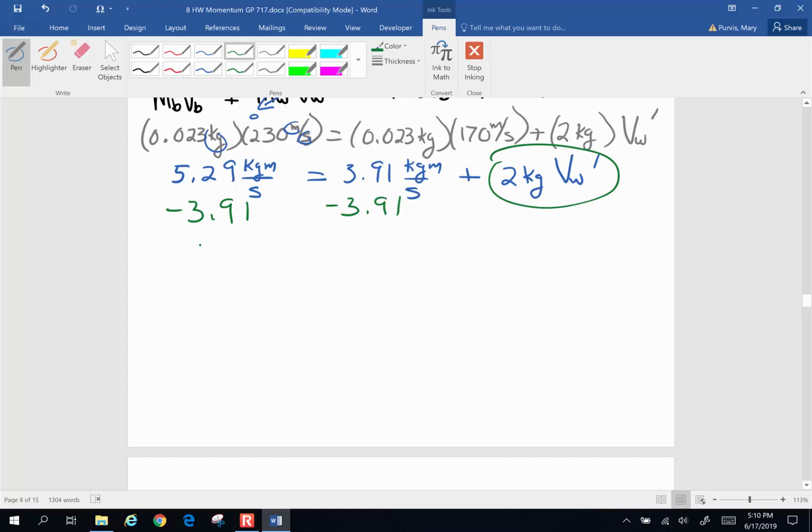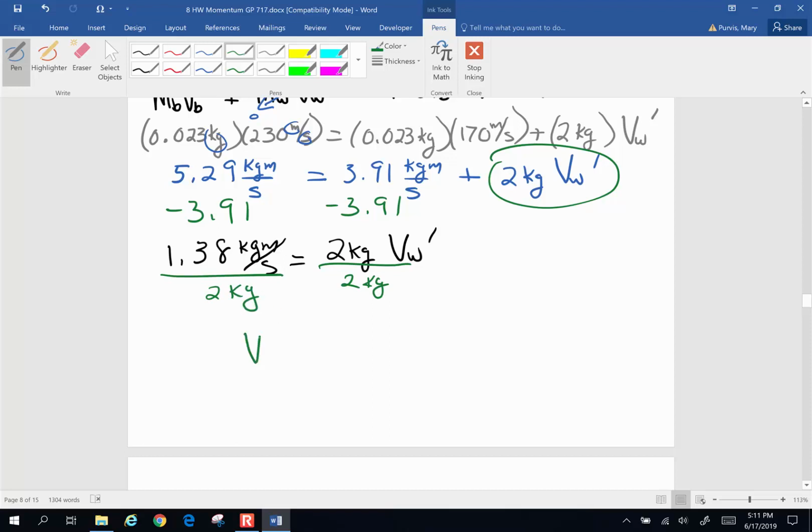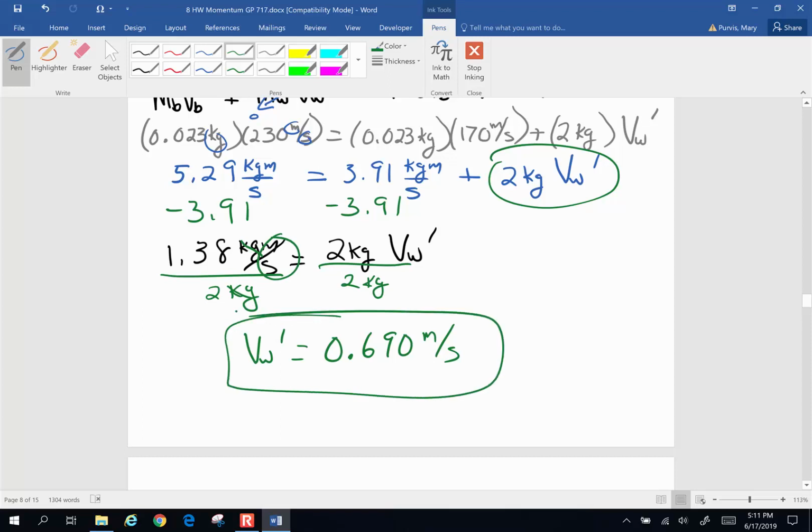And so when I do that, I end up with 1.38 kilogram meters per second is going to equal 2 kilograms times the velocity of the block of wood after. To get that velocity alone, I'm going to divide both sides by 2 kilograms. The velocity of the block of wood after is going to be 0.690 if I keep everything to 3 sig figs. Meters per second, kilograms will cancel. I'll keep meters per second. And that will be the velocity of that block of wood after.